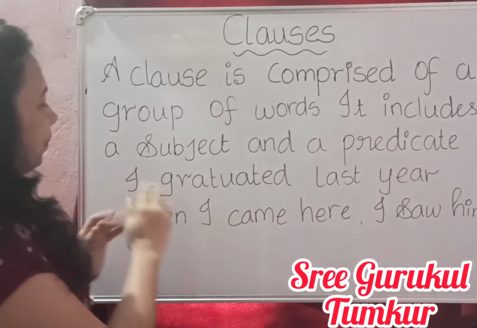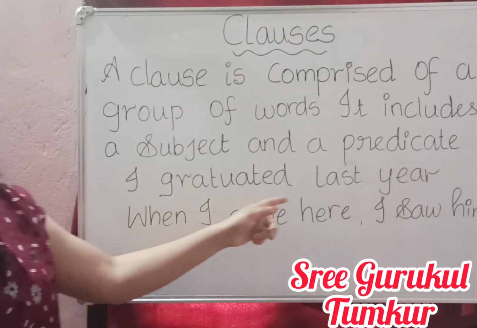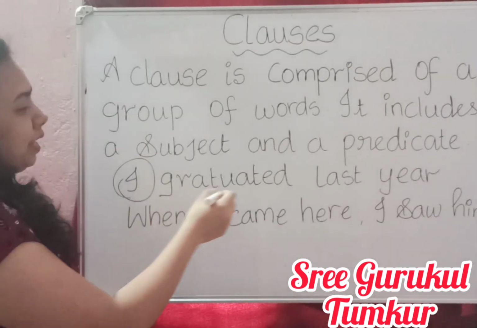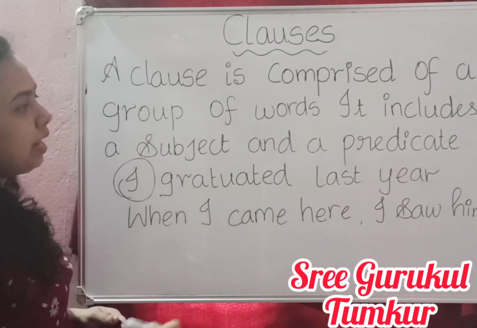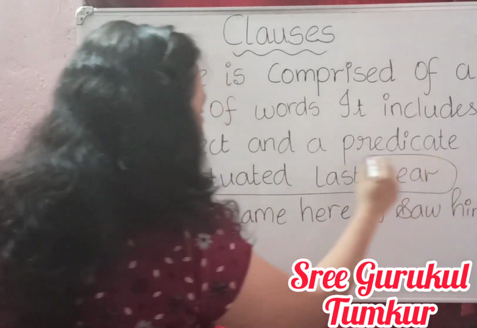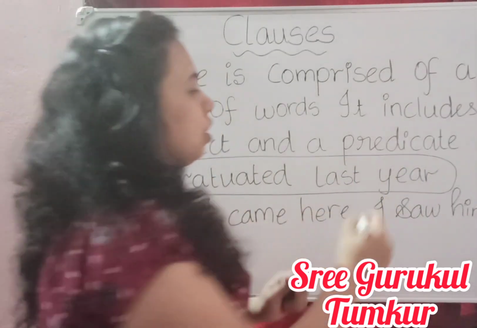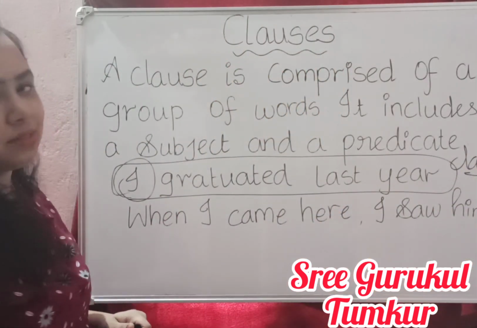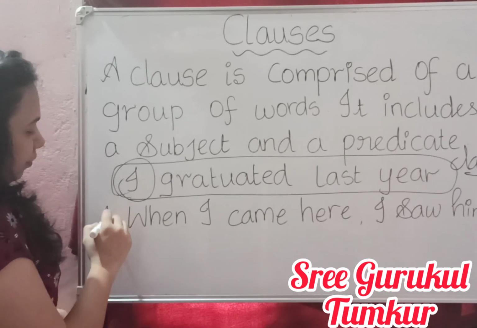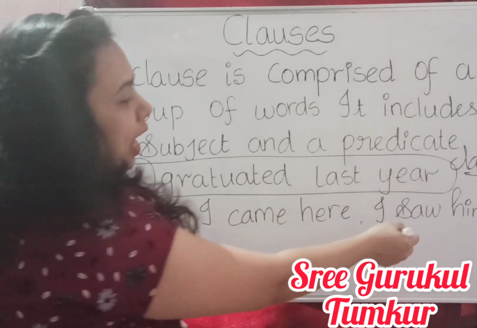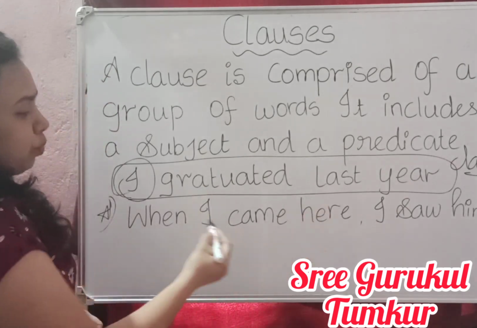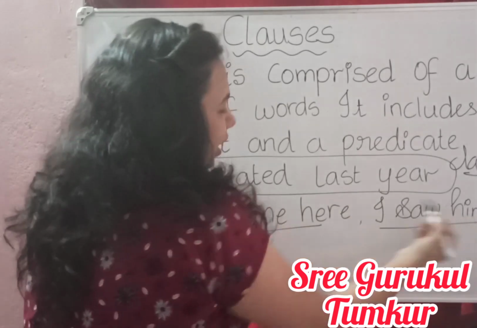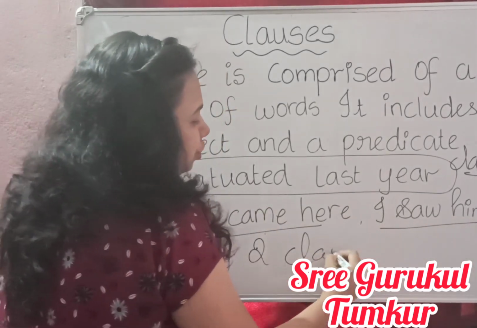See, for example, I have given here: I graduated last year. "I" is the subject, and "graduated last year" is the predicate, and this forms a clause. I graduated last year is one clause. Here is another example: When I came here, I saw him. This one has two clauses: I came here, I saw him. Here two clauses are there.